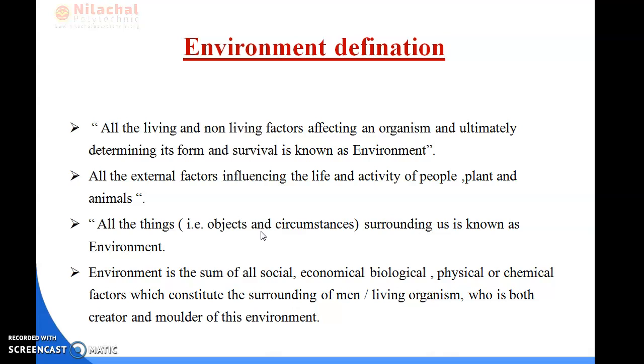Next, another environmental issue is deforestation. Deforestation means what? When population growth increases, that leads to loss of natural habitat.